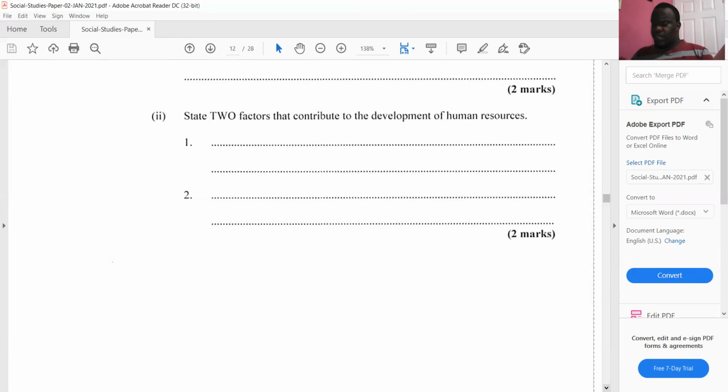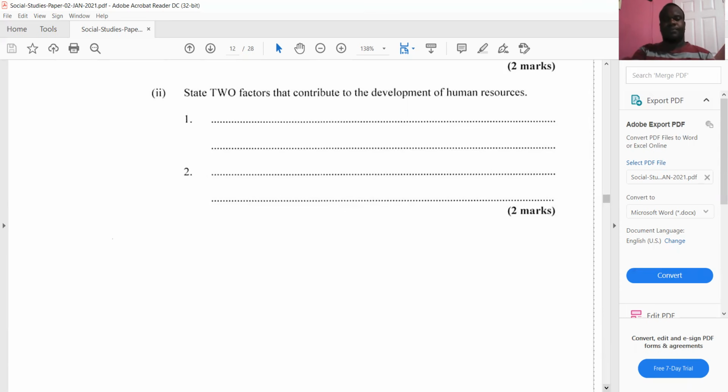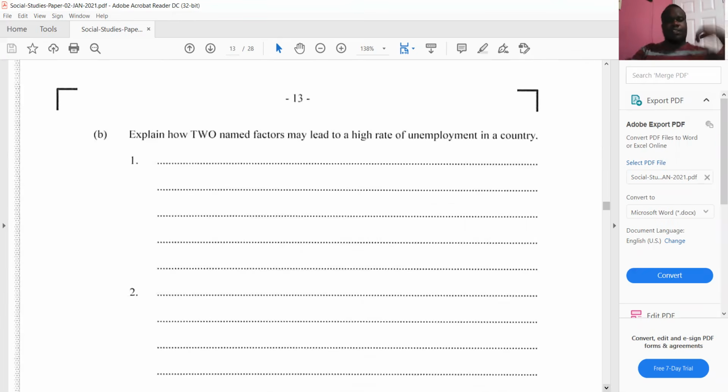Next question says, state 2 factors that contribute to the development of human resources. 2 factors that contribute to the development of human resources is access to good quality health care. So persons can take care of their health, take care of their body, so their body becomes big and strong and able to actually work, and their mind can focus in school and learn all they can and pass the exams and become competent. Another thing that helps with the development of human resources is access to education and good education, so that they can learn the skills necessary to become employed or to become self-employed. Good.